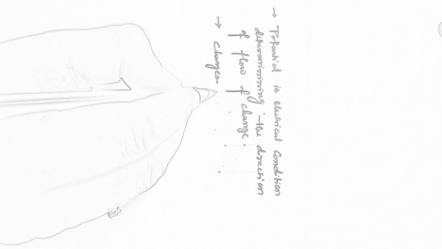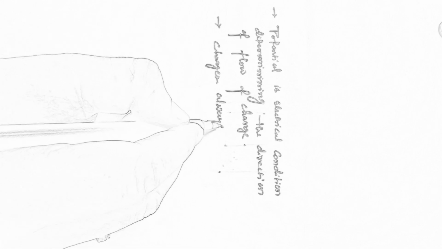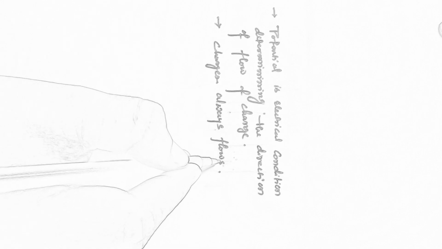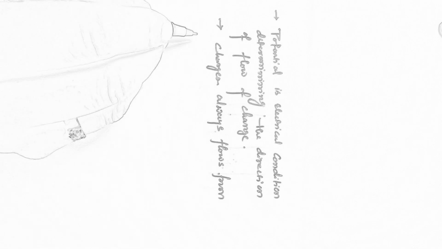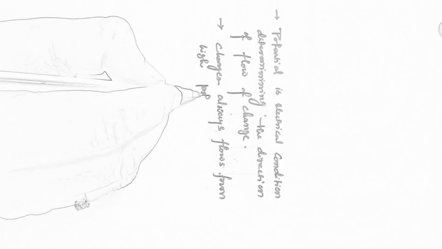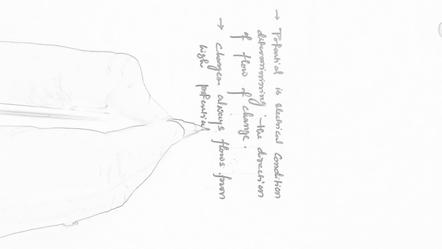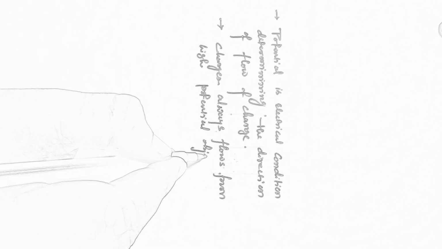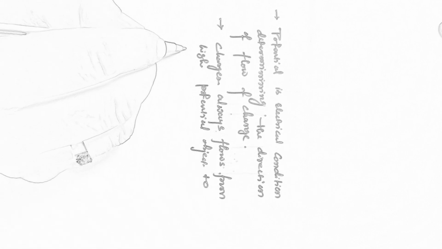And the second conclusion is: charges always flow from high potential object to low potential object.